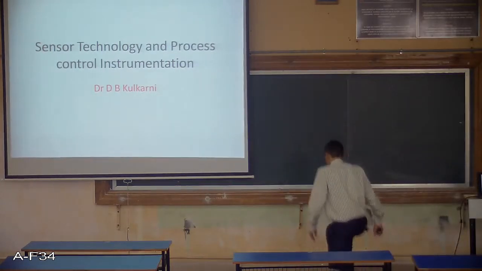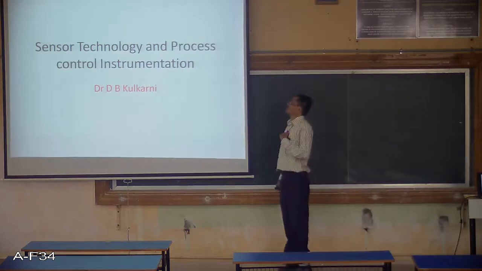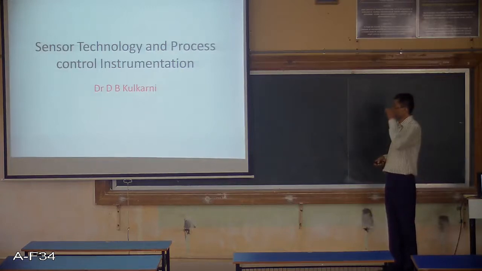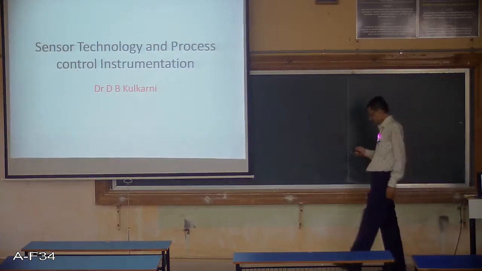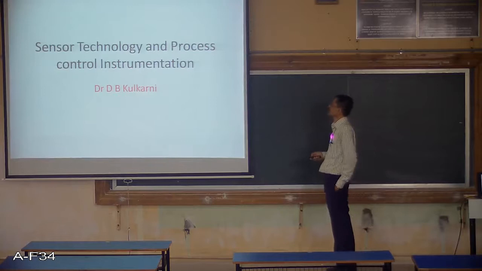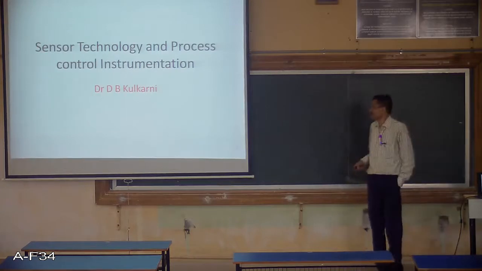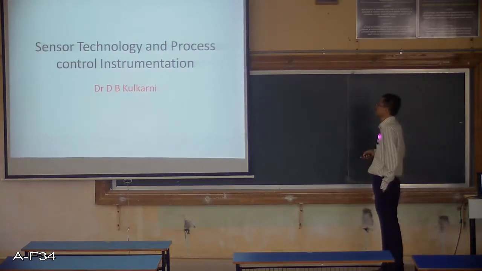Now in Unit 5, Sensor Technology and Process Control Instrumentation, we are going to see some of the sensors which are used for various industrial applications and process control instrumentation.